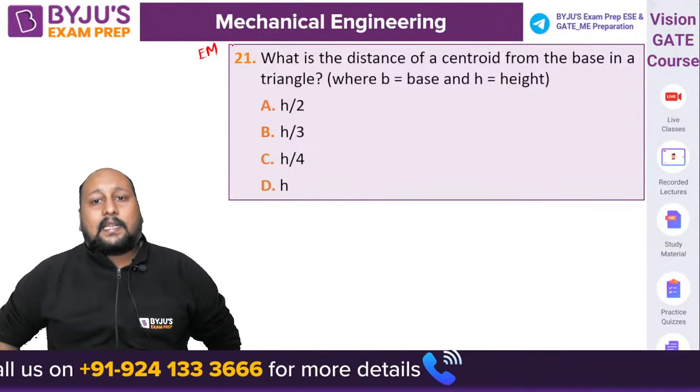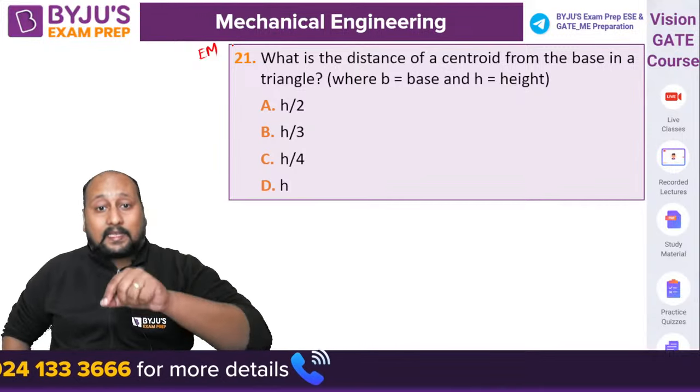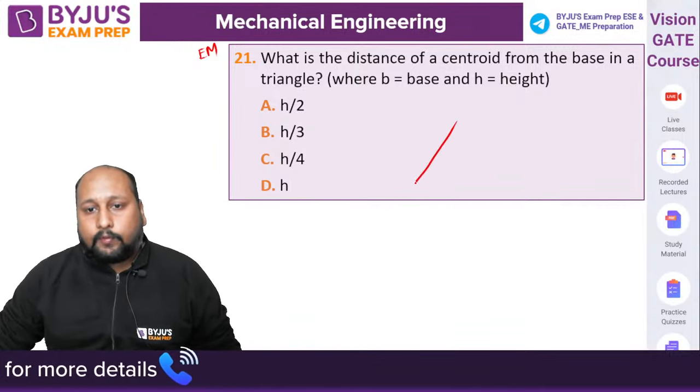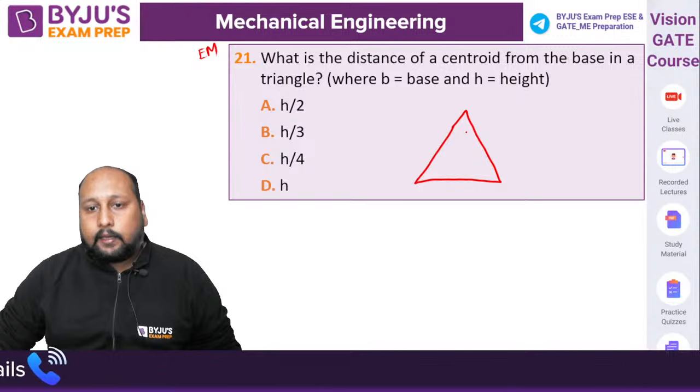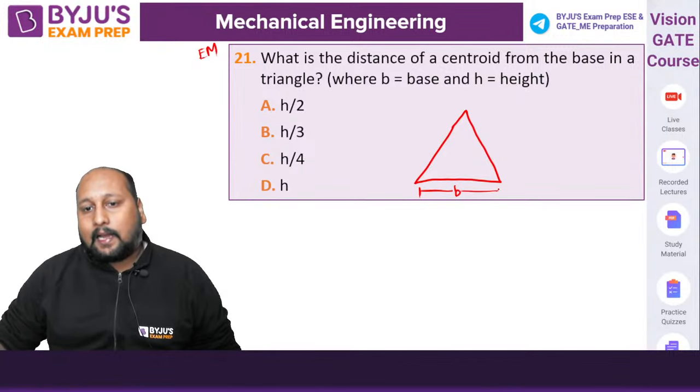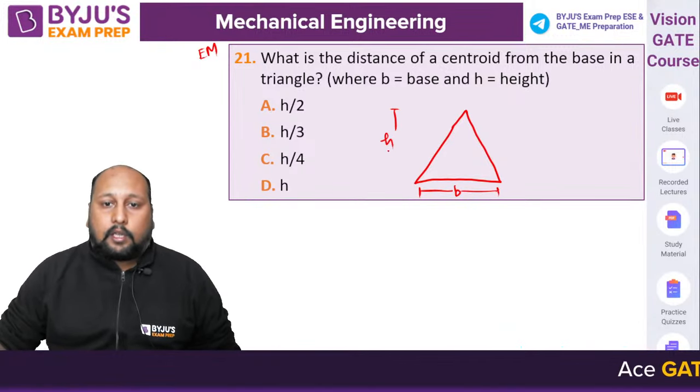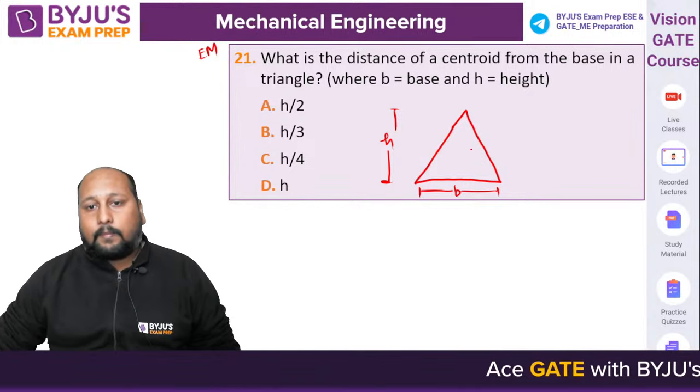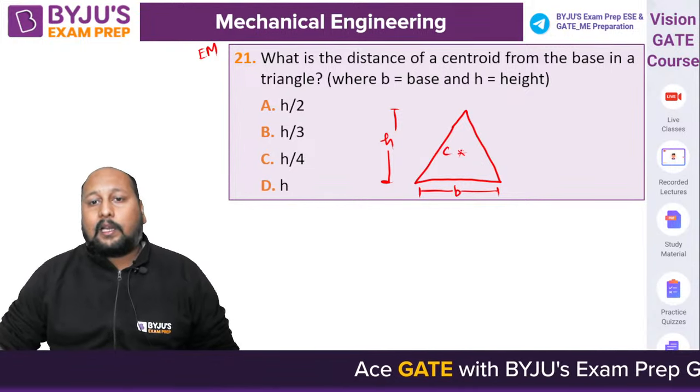What is the distance of a centroid from the base in a triangle? Okay, so we are having a triangle, right? We are having a base B. We are having a height H, right? So what we have to do is, where will be the centroid of the triangle located?